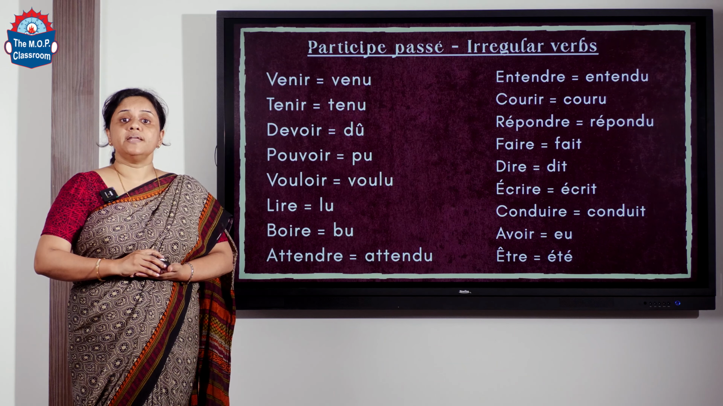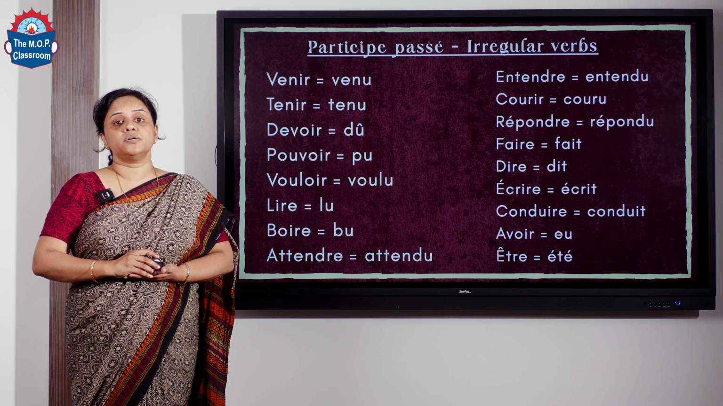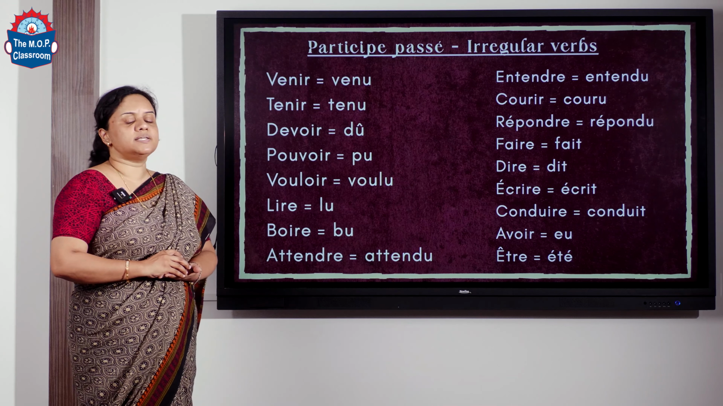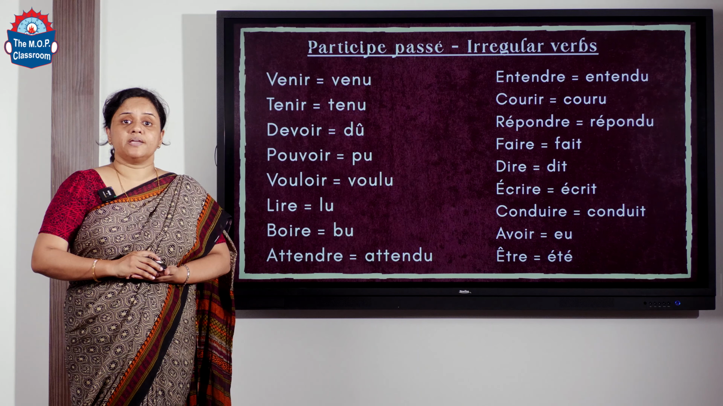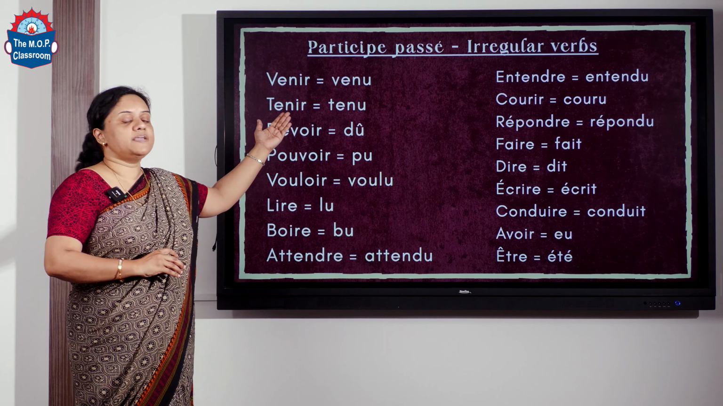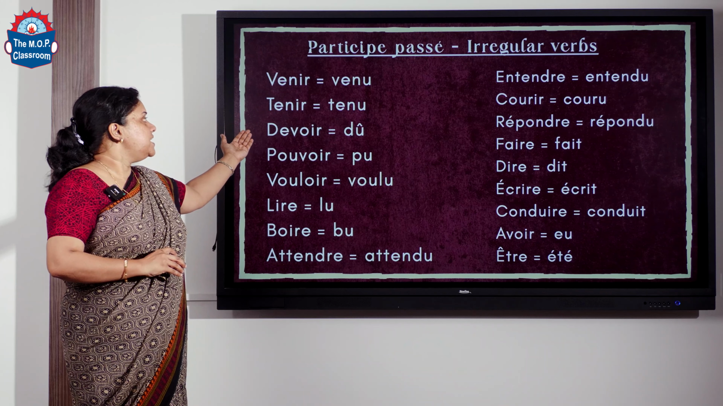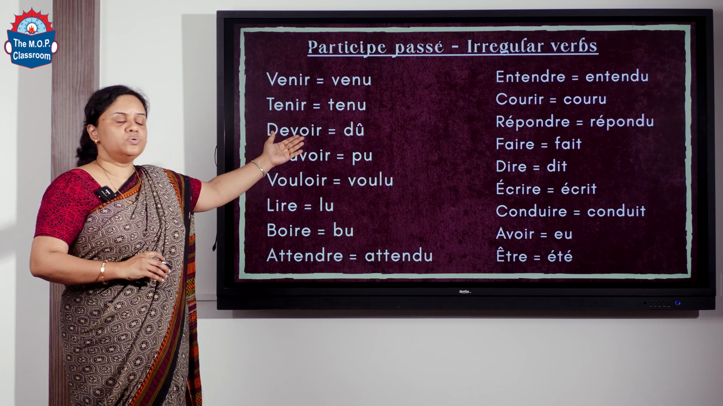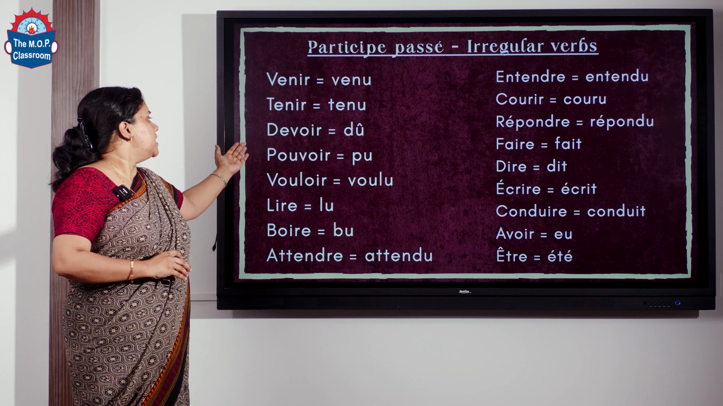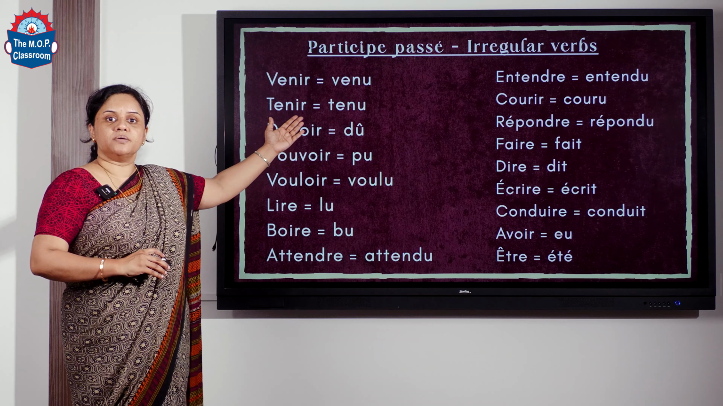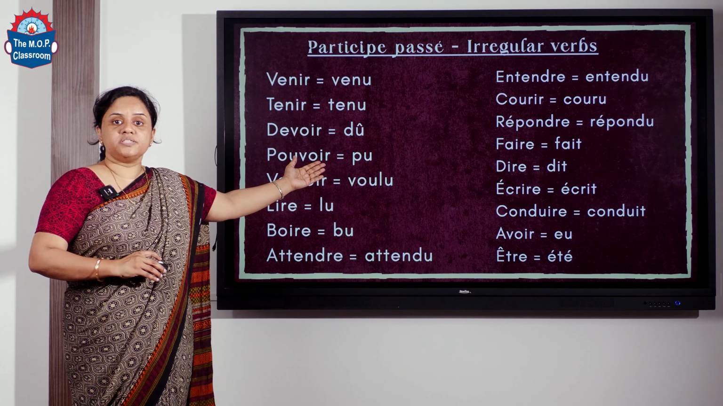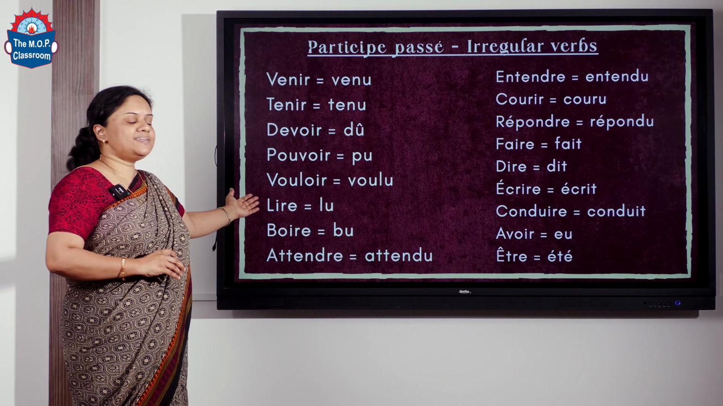Now we'll see the irregular participe passé verbs, that is the verbs that don't follow the normal regular rule. These are the list of verbs that are irregular. We have venir, which means to come, and the participe passé is venu. Tenir means to hold: tenu. Devoir means must. It becomes dû. Pouvoir means can. It becomes pu. Vouloir is to want or to wish. It becomes voulu.